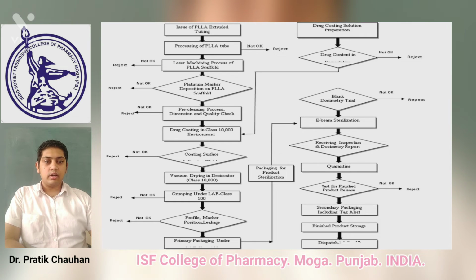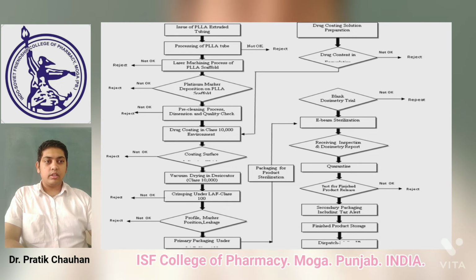after passing the quality control tests, it is sent for crimping, which is generally a process where the bioresorbable scaffold is crimped onto the catheter balloon. After the crimping, the entire device is packed in a Tyvek pouch with argon purging, and sent for sterilization, which is done by electron beam sterilization.